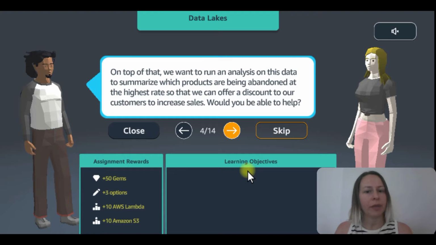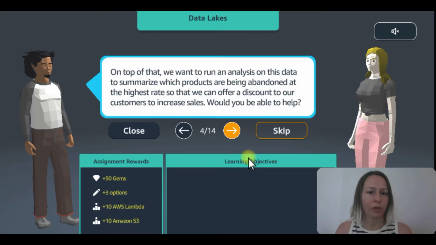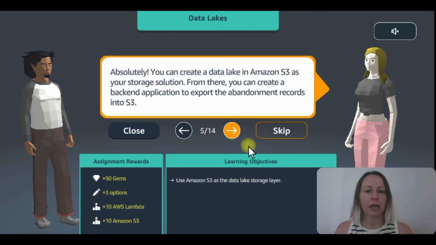On top of that, we want to run an analysis on this data to summarize which products are being abandoned at the highest rate so that we can offer discounts to our customers to increase sales. Would you be able to help? Yes, you can create a data lake in Amazon S3 as your storage solution.